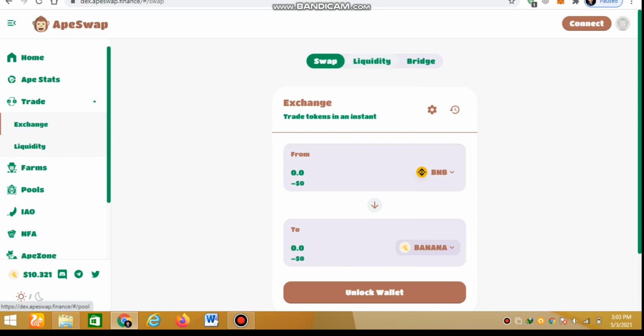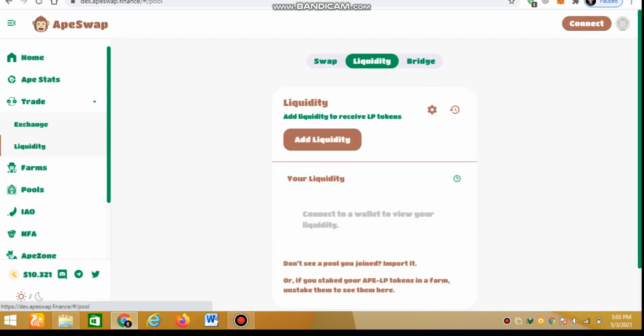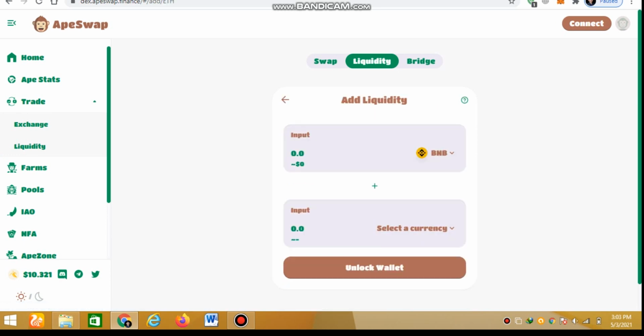Then provide liquidity. If you want to provide liquidity and earn money, then provide liquidity of both coins. It means that for a pair of BNB and Banana Coin, provide $50 of BNB and $50 of Banana Coin. So the total investment is $100. Then click on liquidity, provide liquidity.